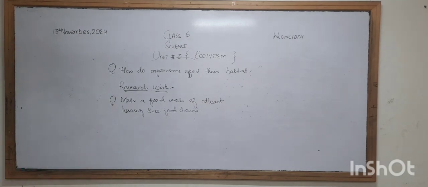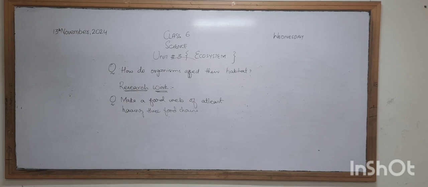In the first question you have to answer how do organisms affect their habitat, कि किस तरीके से कोई ऑर्गेनिज्म किसी भी हैबिटेट या इन्वायरमेंट को अफेक्ट करता है. We have discussed it in the lesson. You will get the idea from this video lesson.